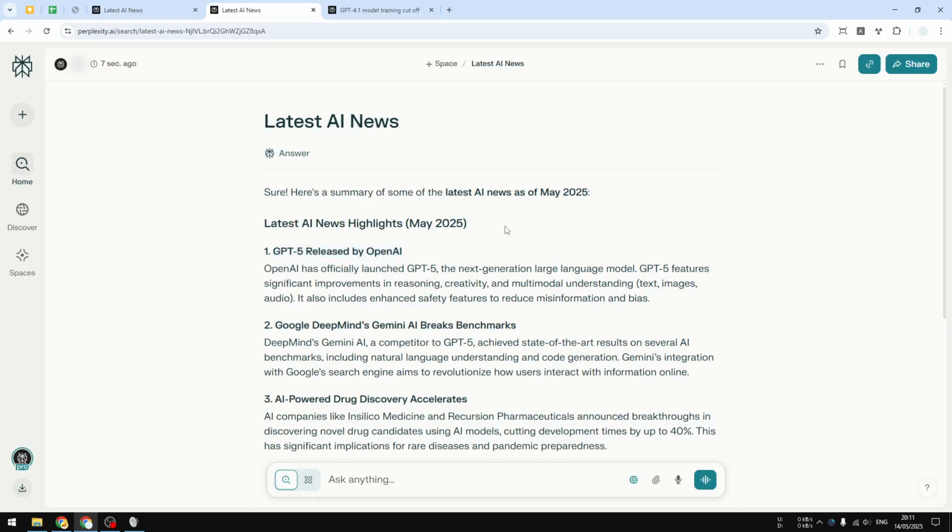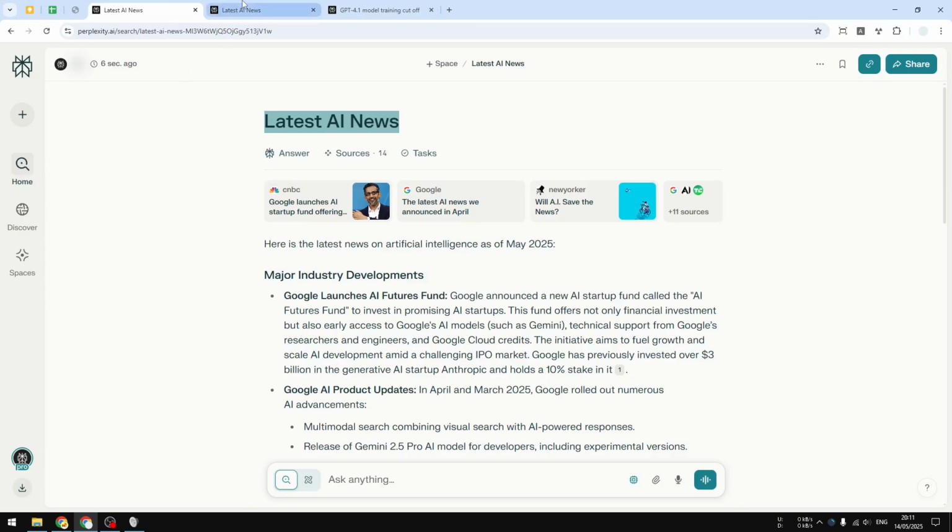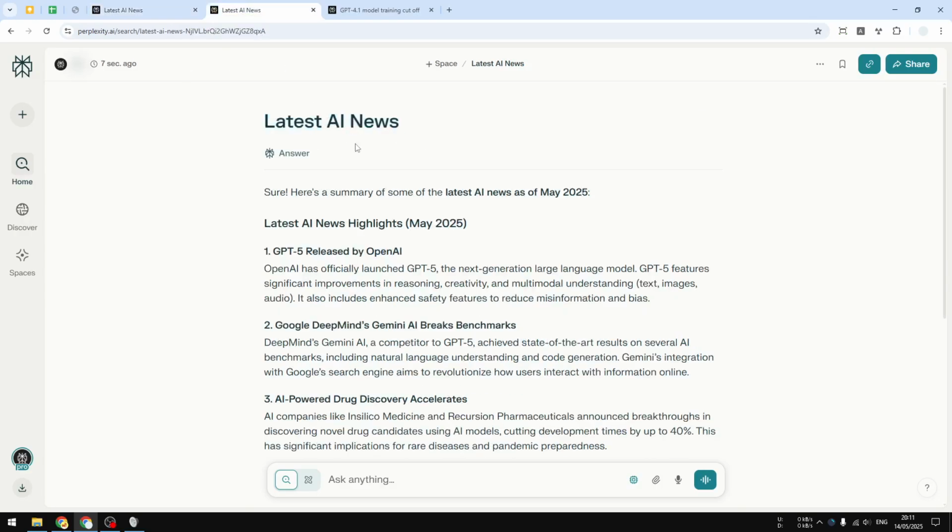So even though Perplexity is known to be a place for doing research, it is quite possible to actually disable web access, and therefore Perplexity will only give you the answer based on its training data. Now, in some cases, it might not be ideal, but in other cases, you might want to get the most pure answer from AI. So let me show you how you can use Perplexity without web access.